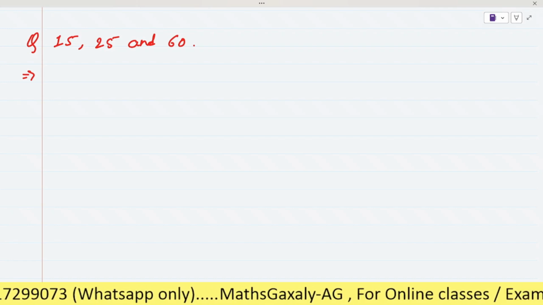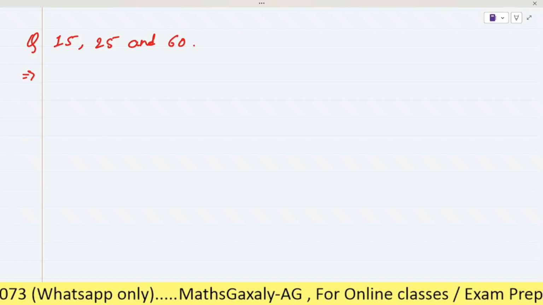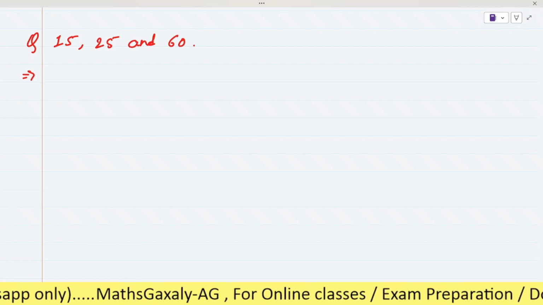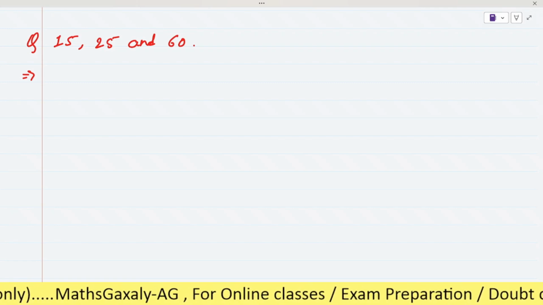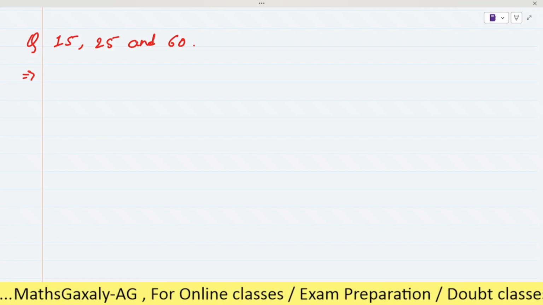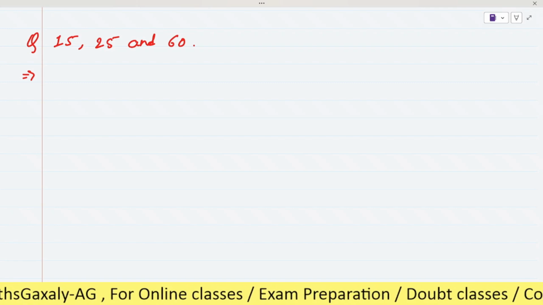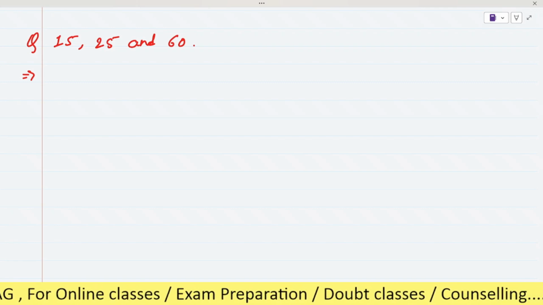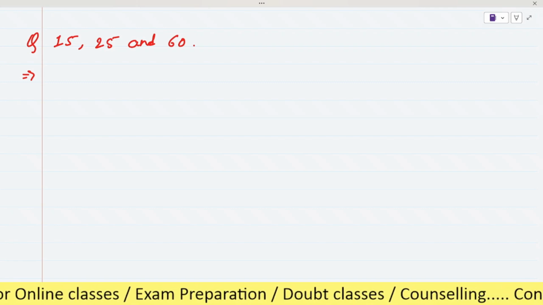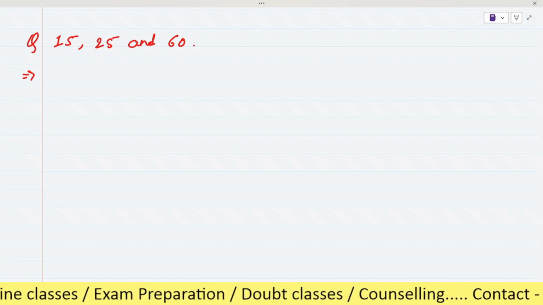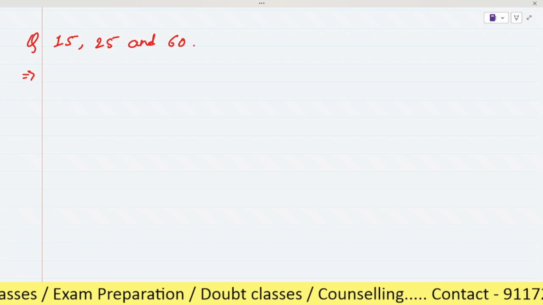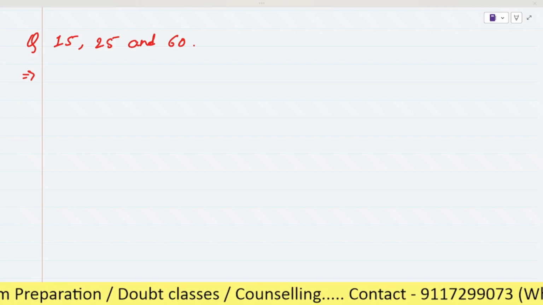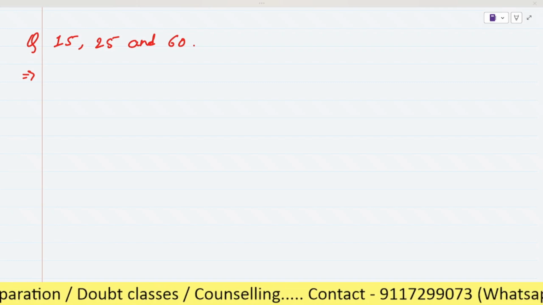See the question. Find the HCF of 15, 25 and 60. Just try it. First write the factors of 15, then write the factors of 25, then write the factors of 60, and then write the common factors of 15, 25 and 60. After that, in the last, write the highest common factor of 15, 25 and 60. As you have done for two numbers, similarly you have to do for three numbers.